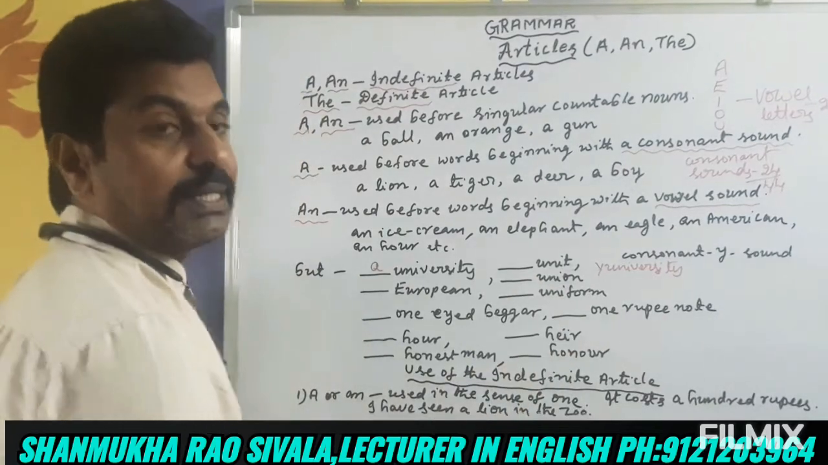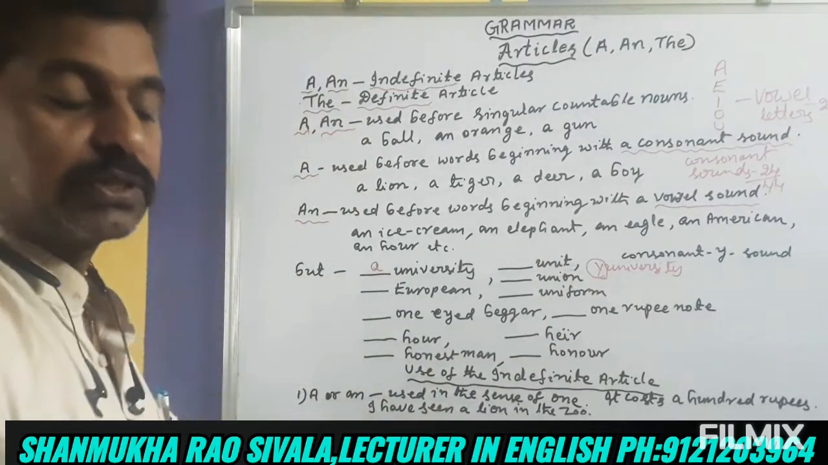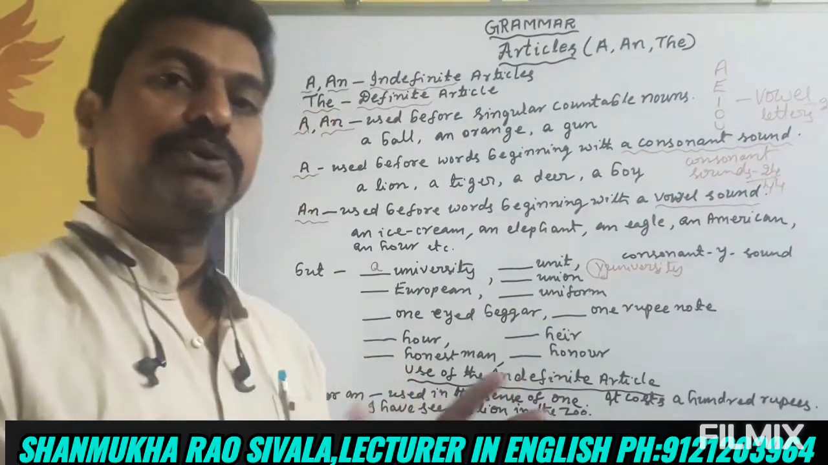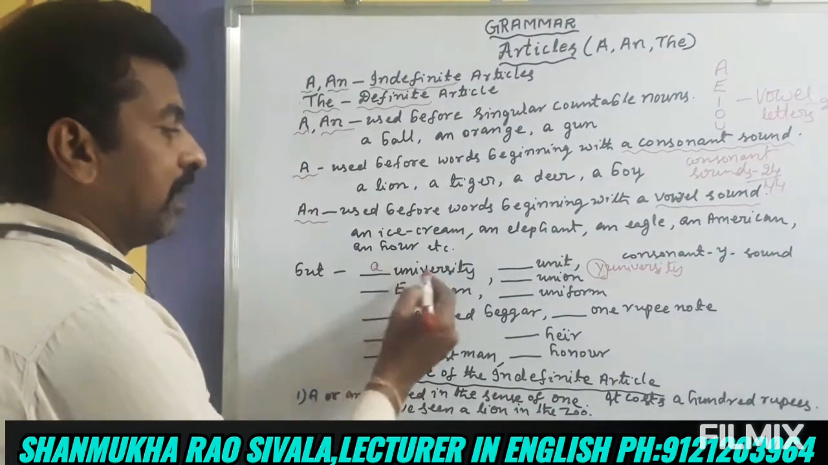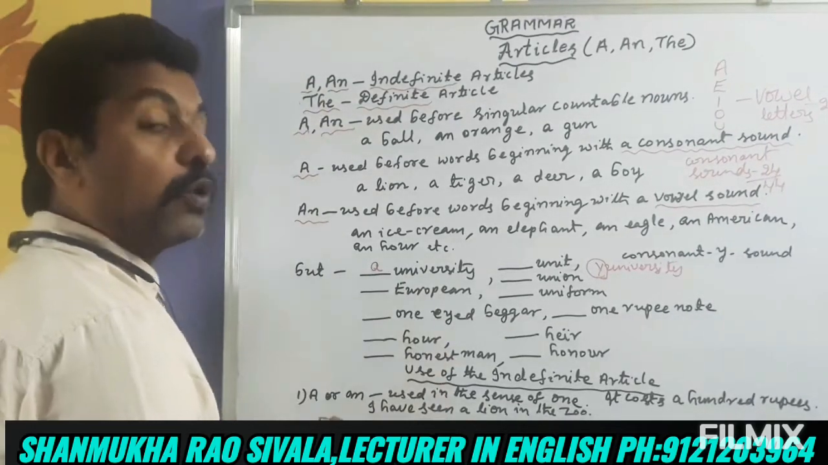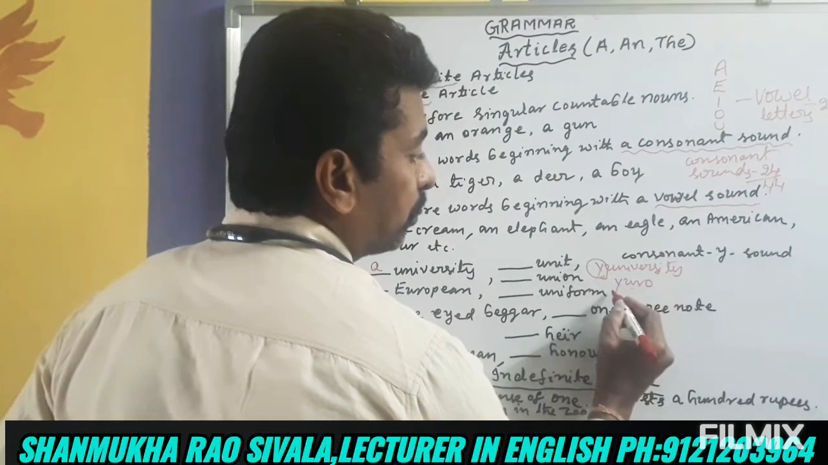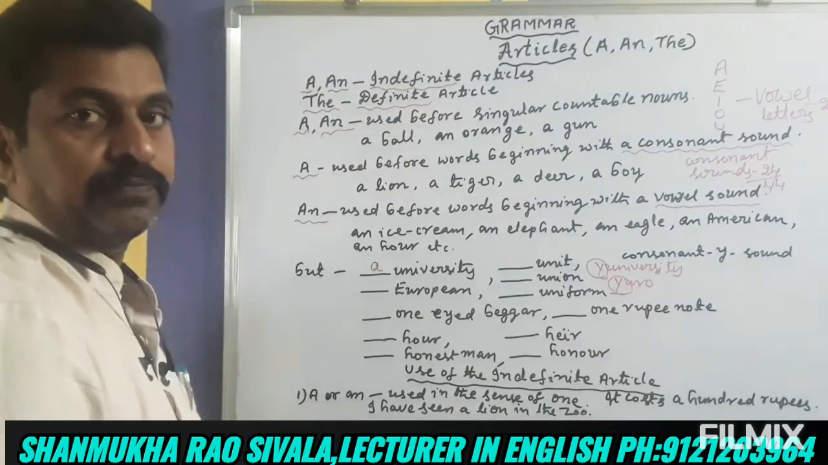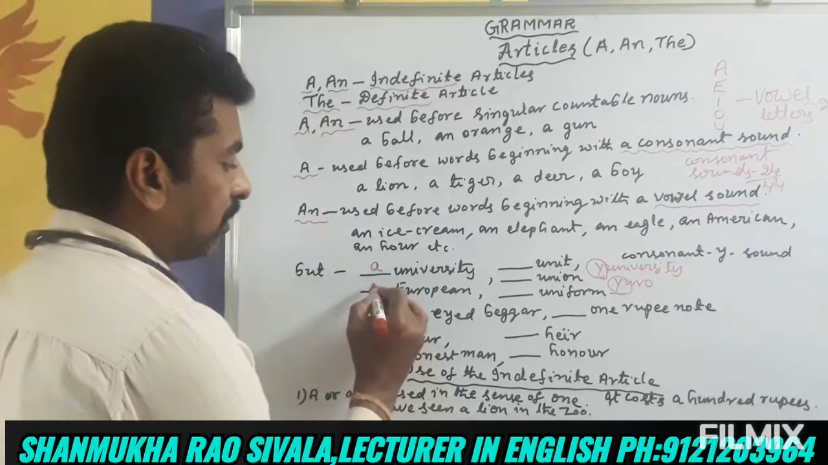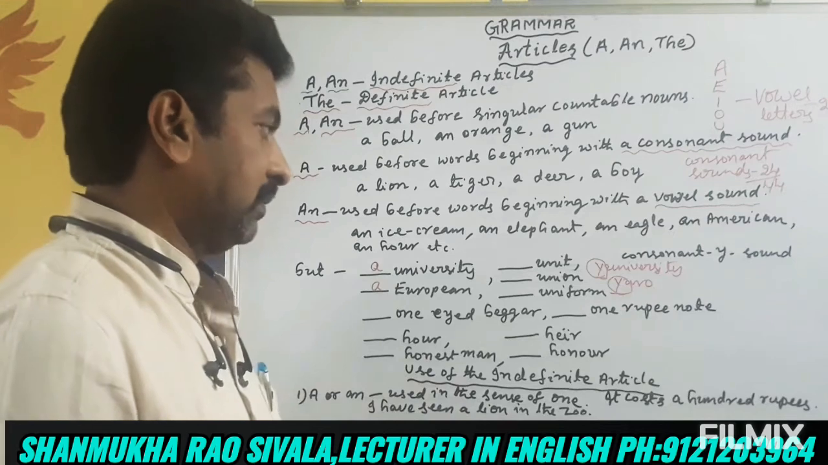Like this, university, U. Here we are pronouncing the Y sound. Y is a consonant, so we have to use a: a university. And here, European. European also starts with a Y sound. Y is a consonant sound, so we have to use a before European: a European, a university.